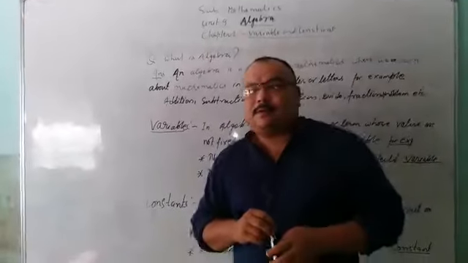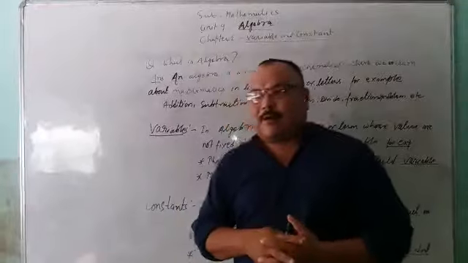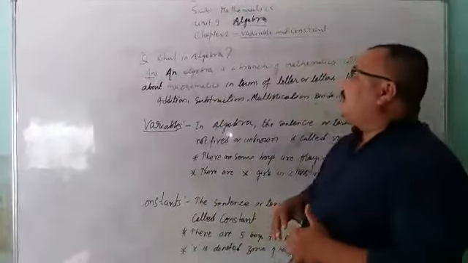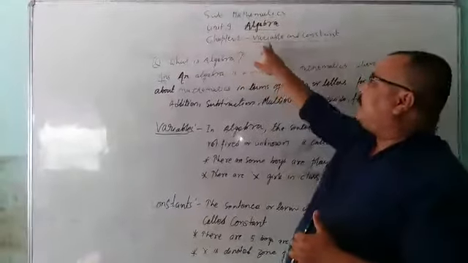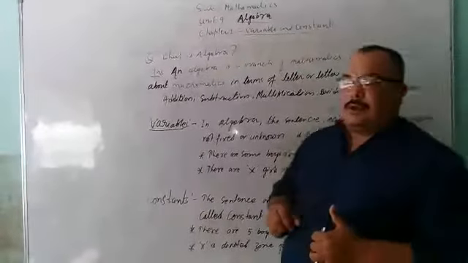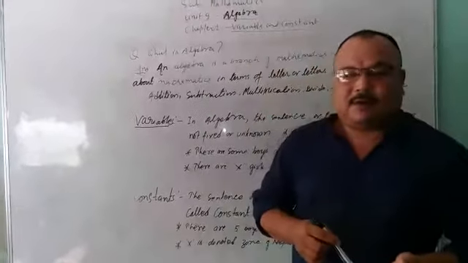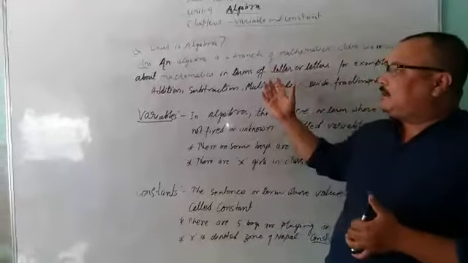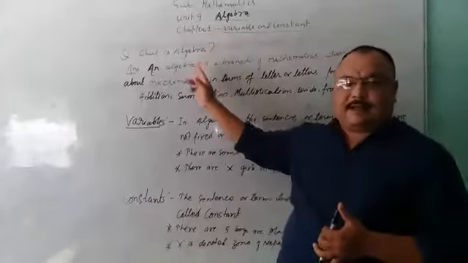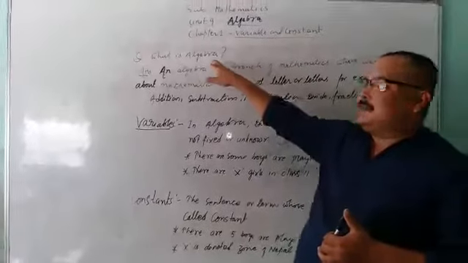Friends, how are you? Today we launch our new chapter, Algebra, Unit 9, Chapter 1: variable and constant. Dear students, in class 5 you learned variable and constant, and in class 6 you learned variable and constant again. So, I will describe algebra.